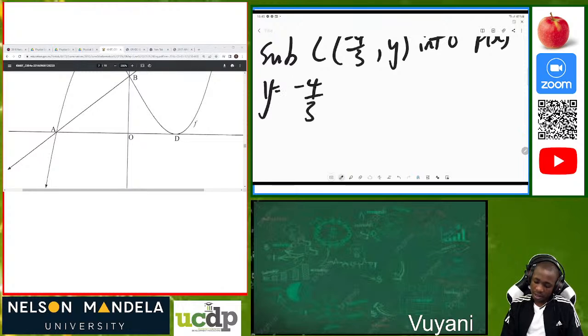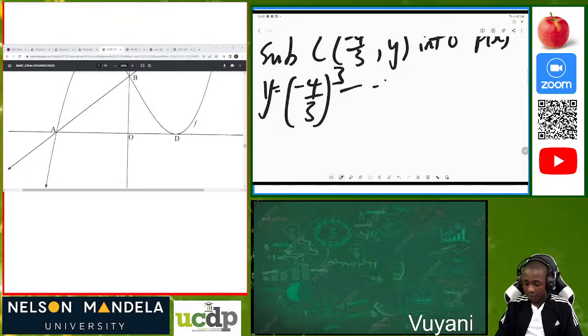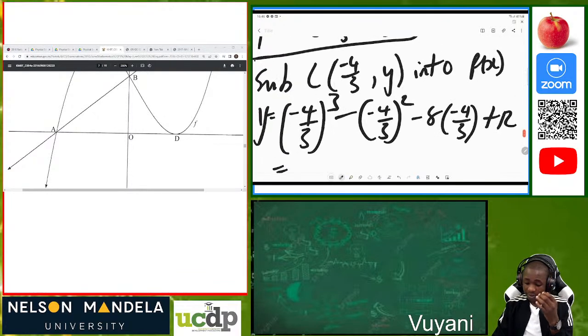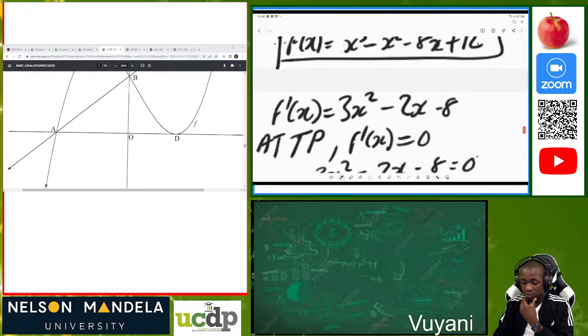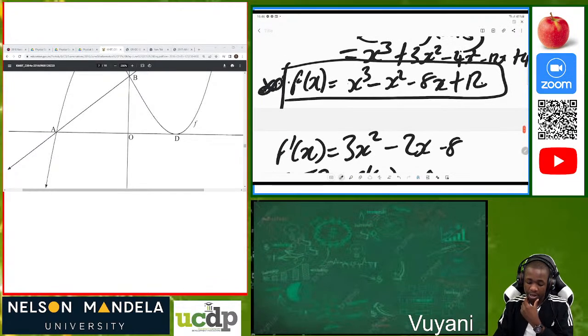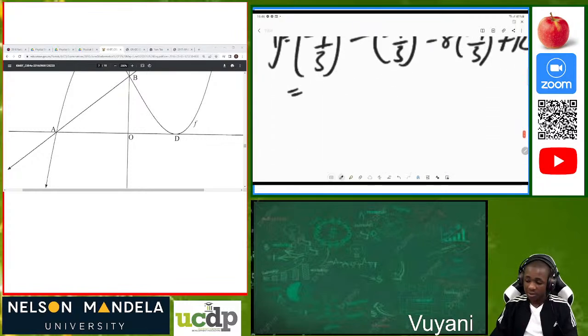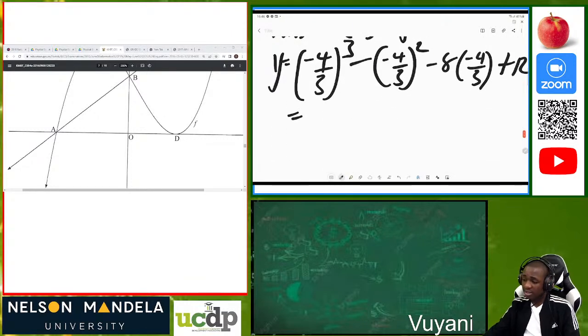So when we are substituting the value into f of x, then y is equal to negative 4 over 3 all cubed, minus negative 4 over 3 all squared, minus 8 times negative 4 over 3, then plus 12. We are substituting the value of negative 4 over 3 in the equation of f of x, which we were able to determine on our own. So when we substitute the value of x there to get the y value, please use your calculators.